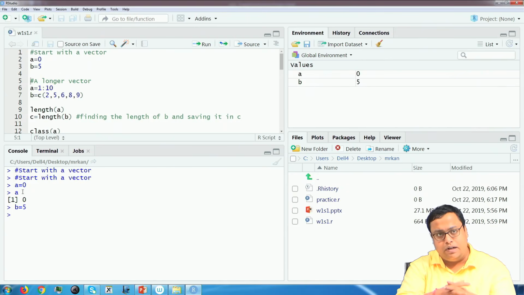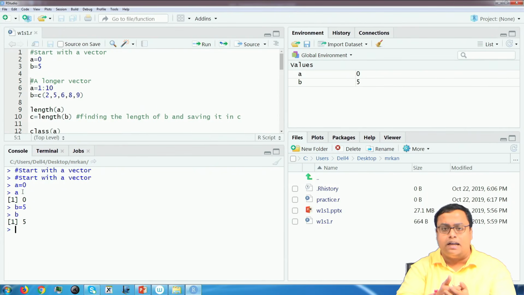comes out. Next, again I have written b is equal to 5. So, 5 gets saved in b, but no output is there. It's just some code has run and something has been done, but nothing comes out. Now, if I ask for the output of b and press enter, then only it gives me the output of b.